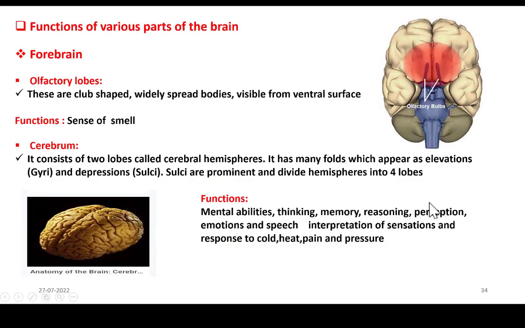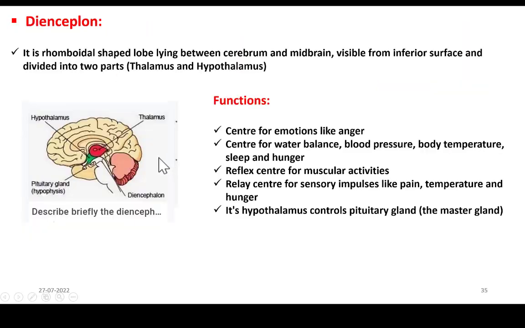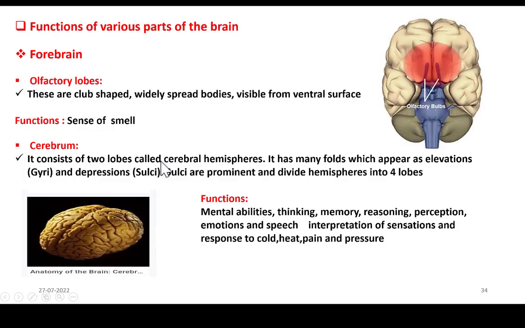Now let us see the functions of various parts of the brain one after the other. The first one is forebrain. Forebrain has three parts: olfactory lobes, cerebrum and diencephalon. So let us see what are olfactory lobes, what are the functions of olfactory lobes first. Olfactory lobes are club shaped. You can find them here. These are the club shaped structures.